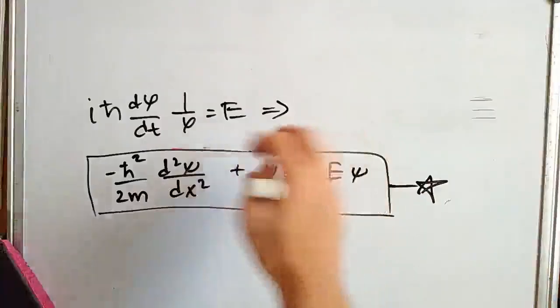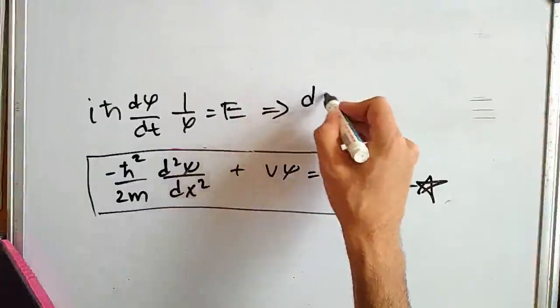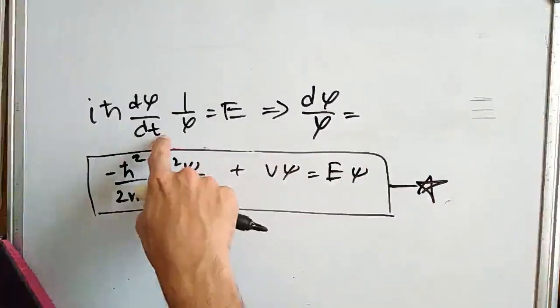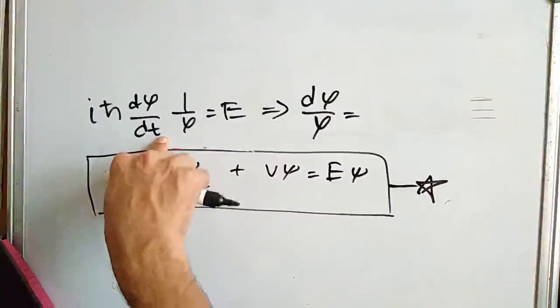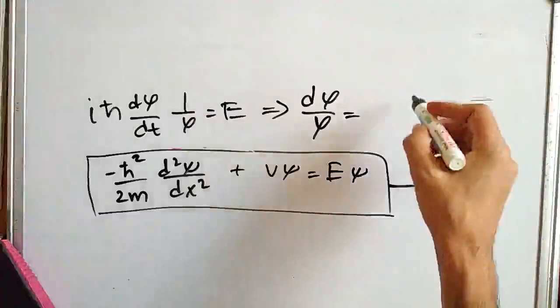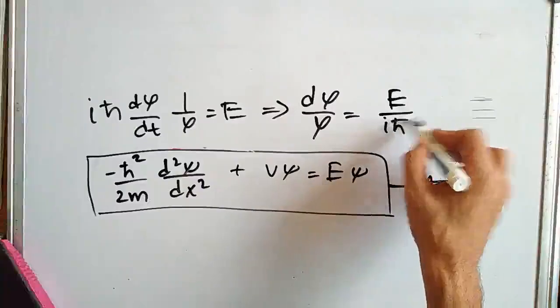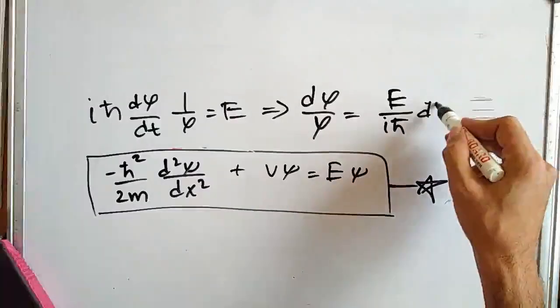On the left side we have d phi by phi, and we can take this dt to the right side, so E by i h bar into dt.